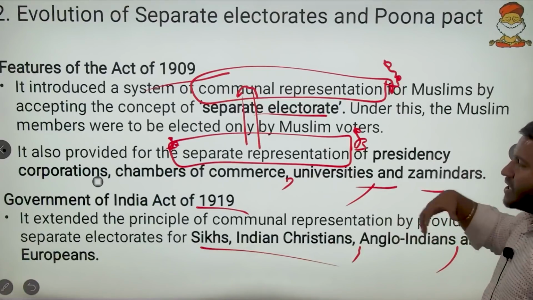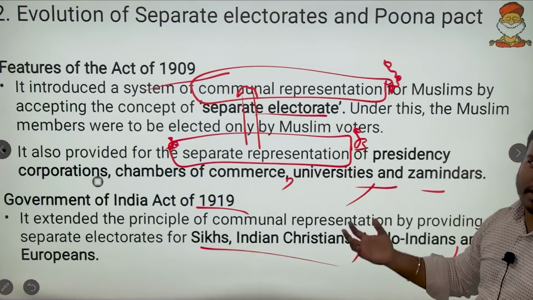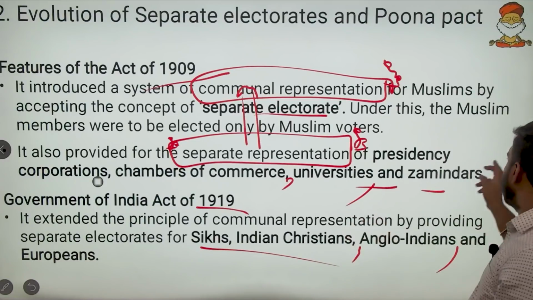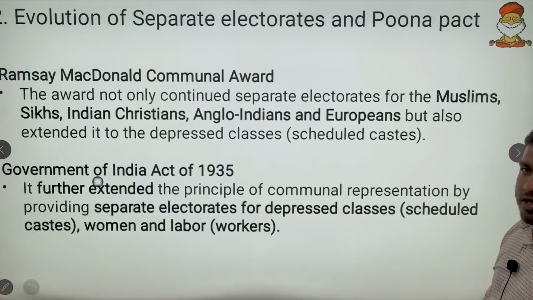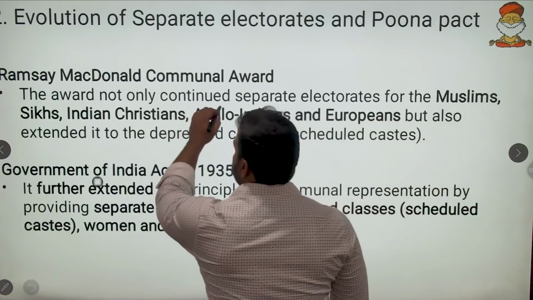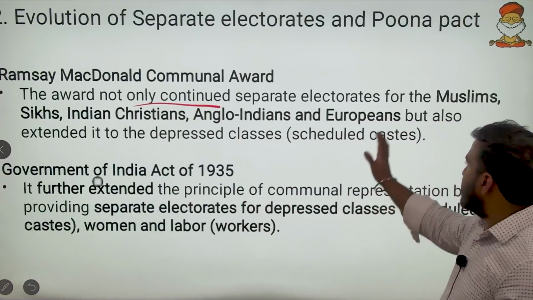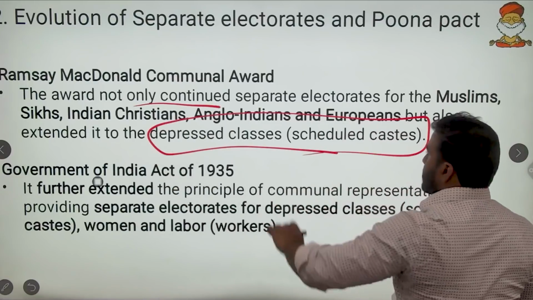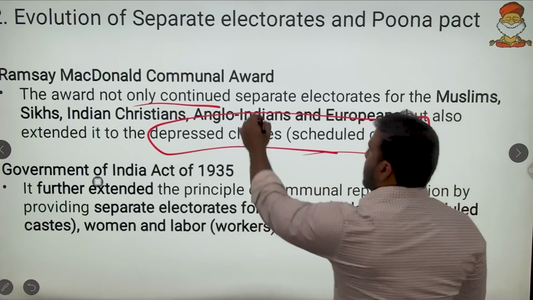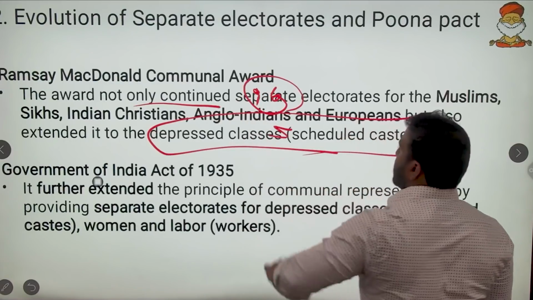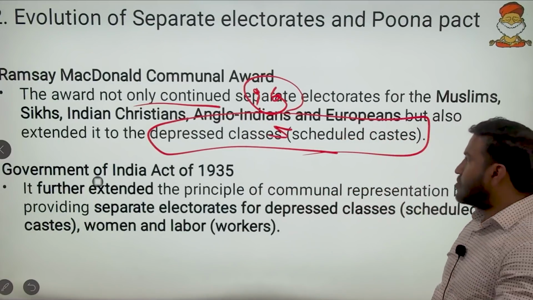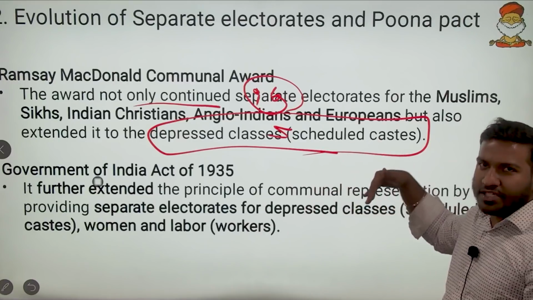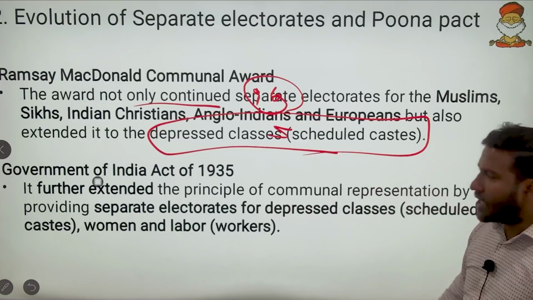So friends, whenever we speak about all these things, we will apply them to the previous year's questions, to see how UPSC has asked a question. Now the Ramsay MacDonald Communal Award. The award not only continued the separate electorate for all these religions, but also extended it to the depressed classes. We know that Dr. B.R. Ambedkar was instrumental in this. So now even the depressed class people among Hindus were given it, although depressed class people are present in other religions also, but here we take the majority as such.